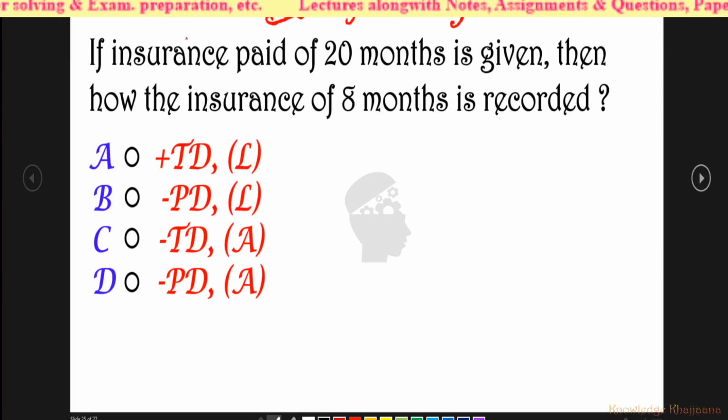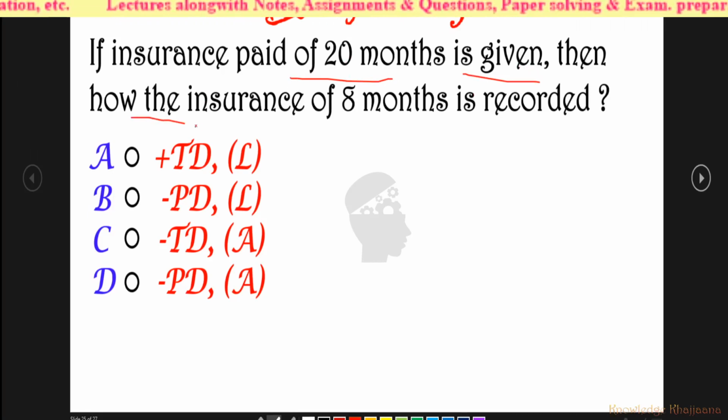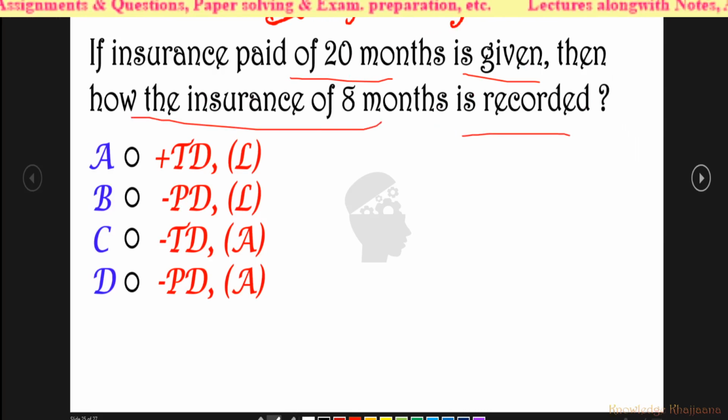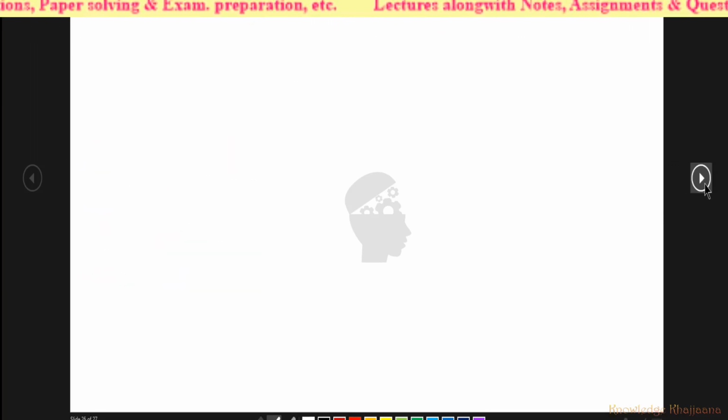This is the quiz of the day 16. If insurance paid for 20 months is given in the problem, then how is the insurance of 8 months recorded? Okay, the options given are: it will be recorded by adding to the trading account debit side and to the liability; or by deducting from the profit and loss account debit side and to the liability; or by deducting from trading account debit side and recorded as an asset; or will it be deducted from the profit and loss account debit side and recorded as an asset? The correct answer you have to give as soon as you have finished watching this video.